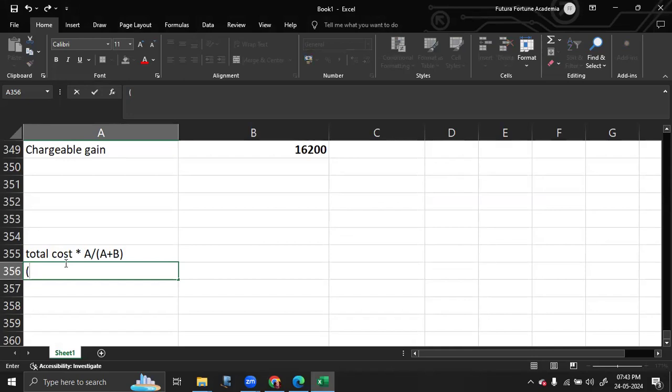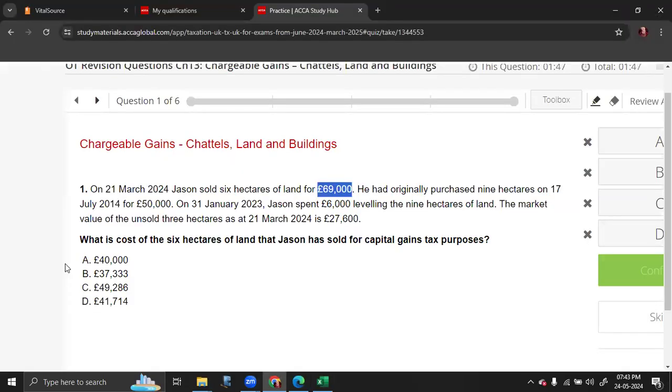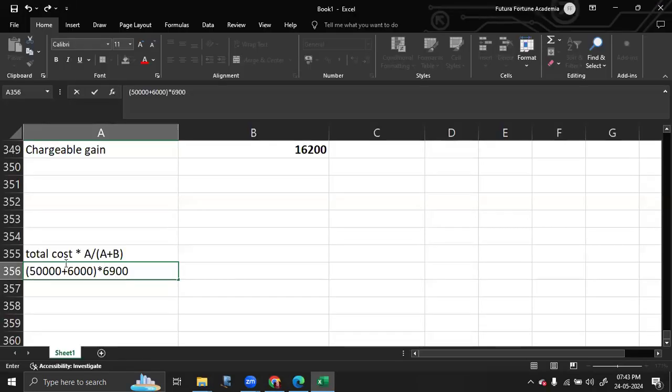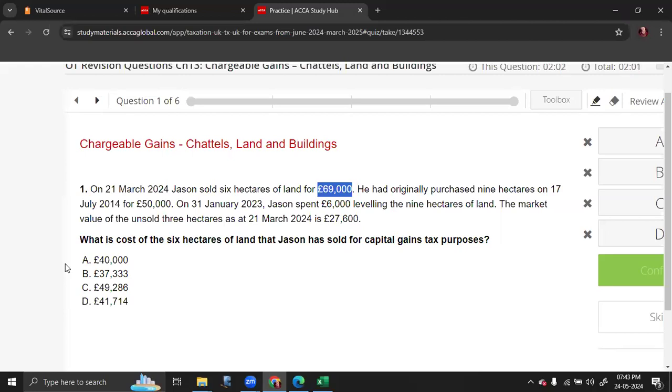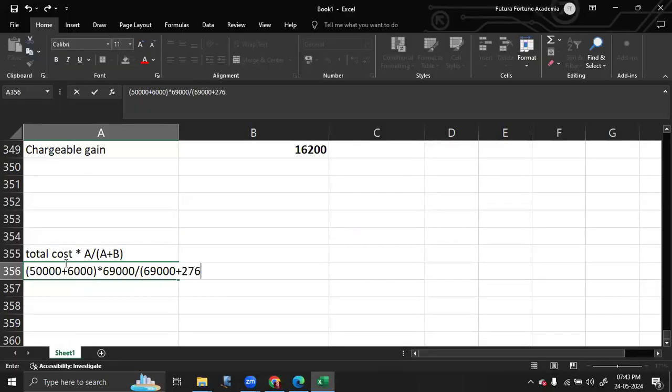Just keep in mind, it is 50,000 plus the leveling cost of 6,000, which is 56,000, times A. A is the sale proceeds of the 6 hectares, 69,000, divided by 69,000 plus B. B is the market value of the remaining 3 hectares, which is 27,600.